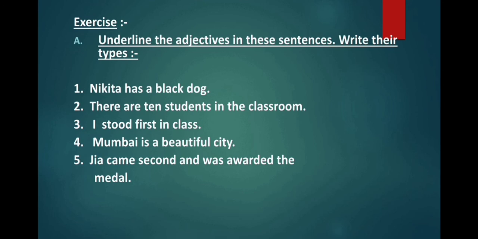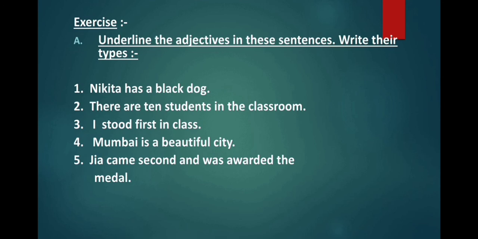Let's see the third one. I stood first in class. So here first is an adjective and what kind of adjective is it? It is an ordinal adjective because it is telling us the position. Let's see the fourth one. Mumbai is a beautiful city.